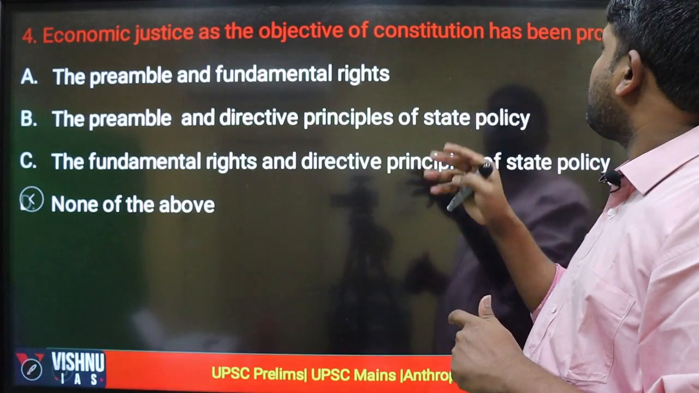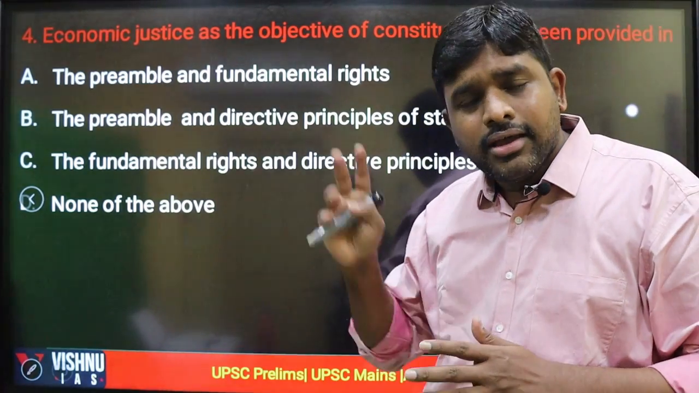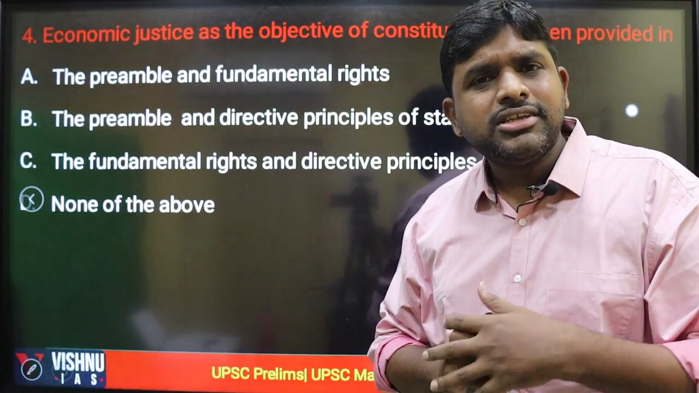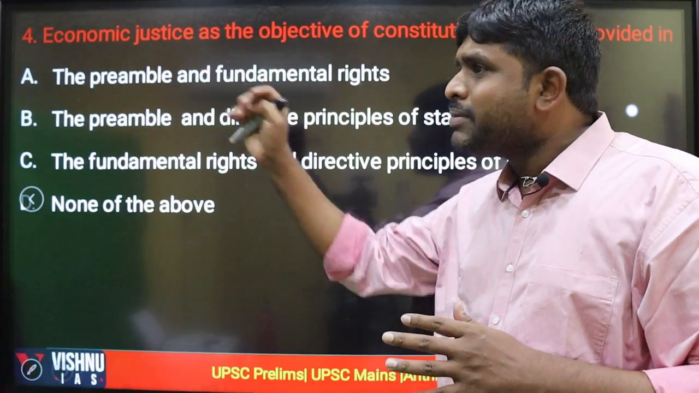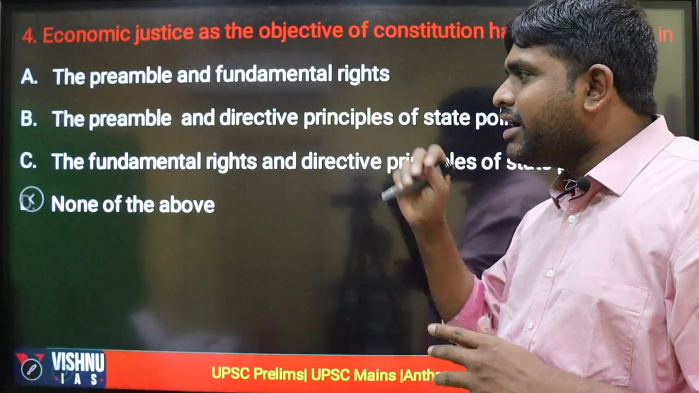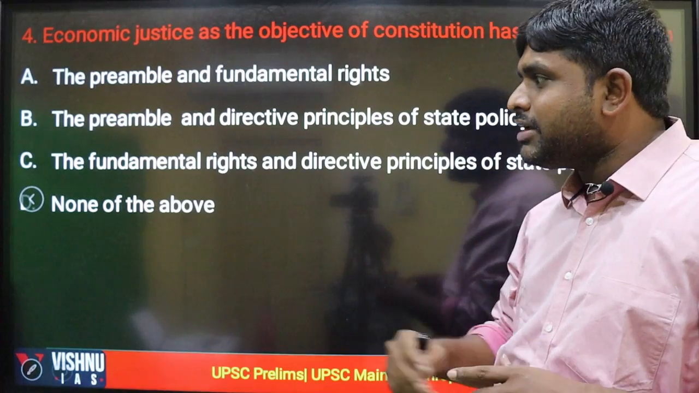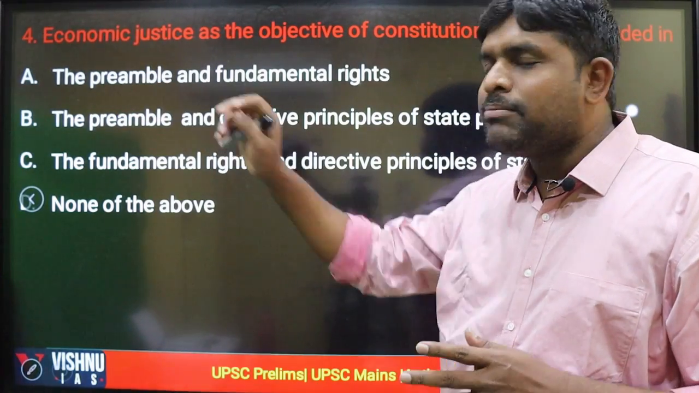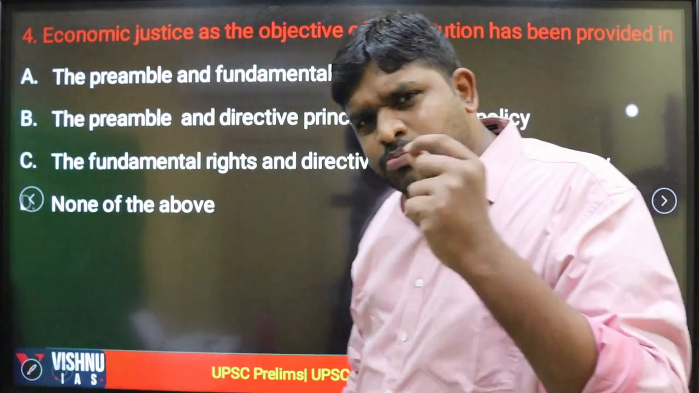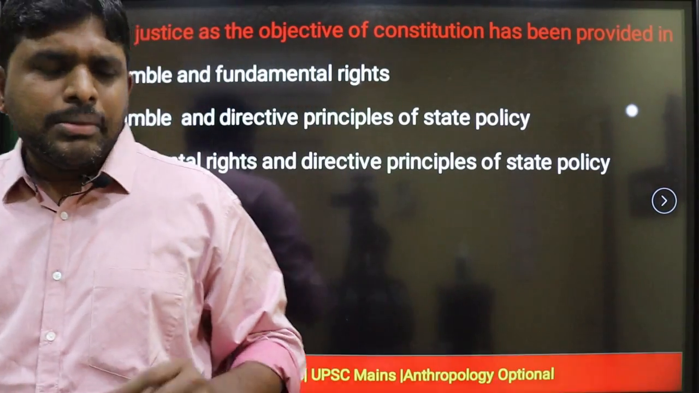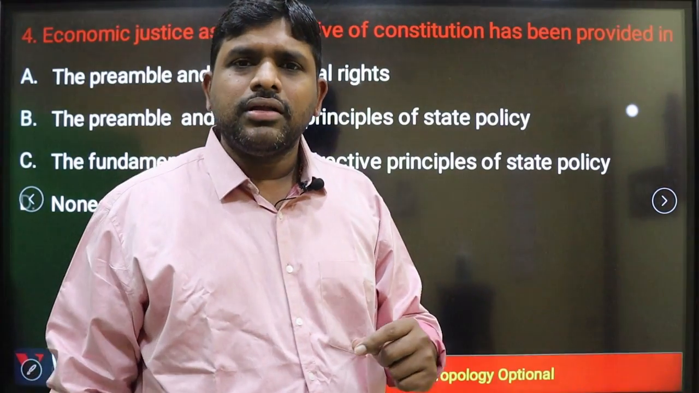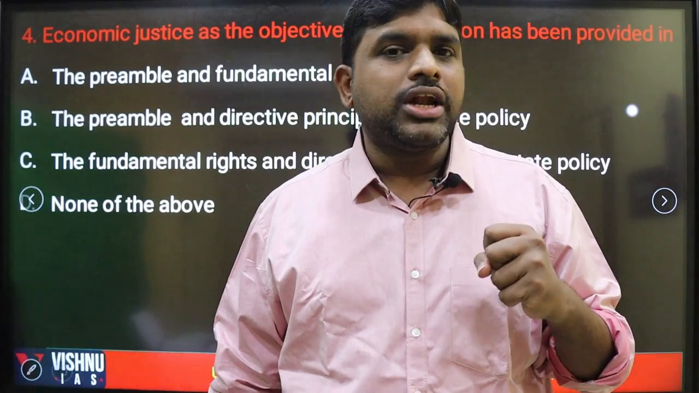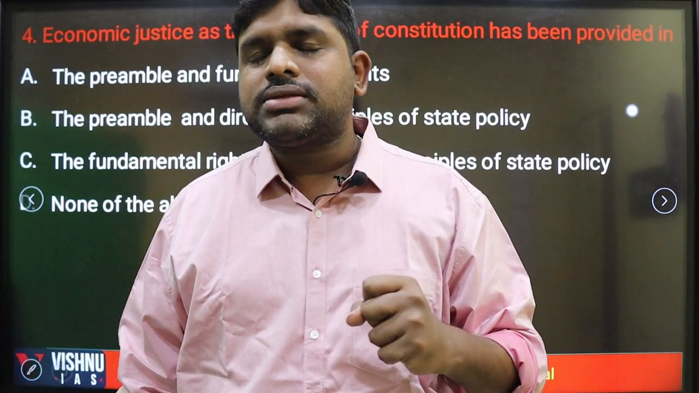Economic justice as the objective of the Constitution has been provided in, this is also a previous question: preamble and fundamental rights, preamble and DPSP, fundamental rights and DPSP, or none of the above. Preamble is there. So the preamble is the most important topic, which we need to have conceptual clarity about. We need to have command over the subject.